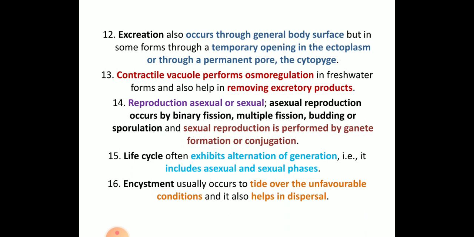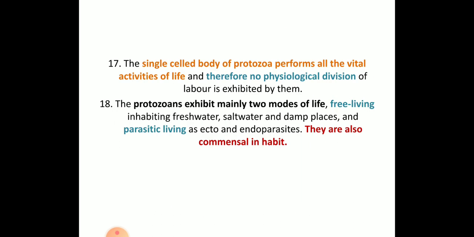Encystment is a covering, like hibernation in cold-blooded animals, which helps them tide over unfavorable conditions and helps in dispersal. The single-celled body of the protozoan performs all vital activities, so there is no physiological division.